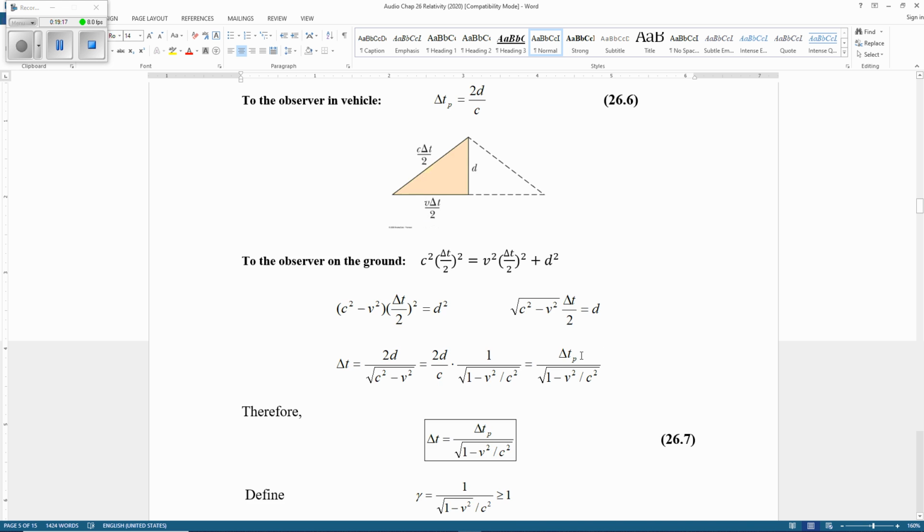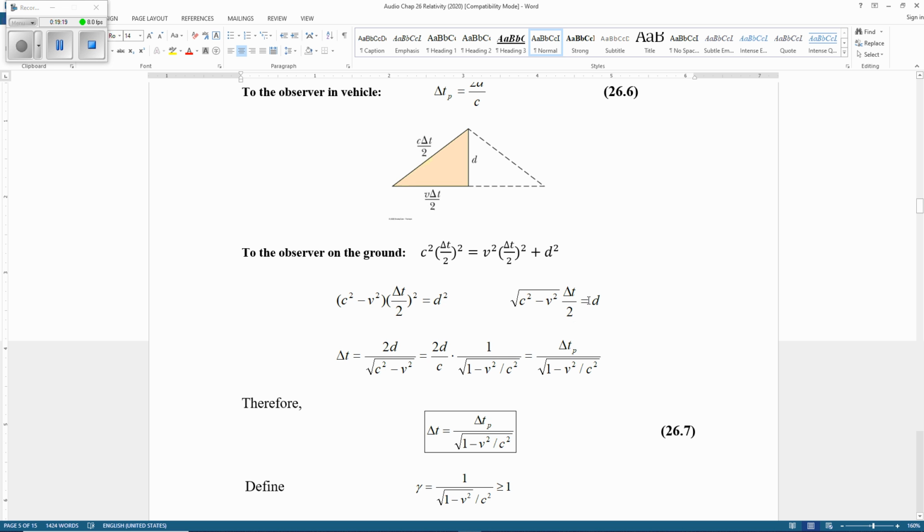Now we multiply by 2 on both sides and divide by the square root on both sides. So we find delta t. Delta t equals 2d divided by the square root. Now we take the c outside. It's very straightforward.